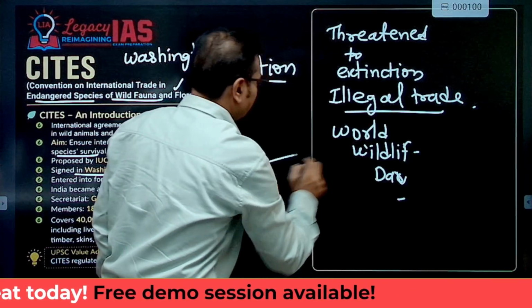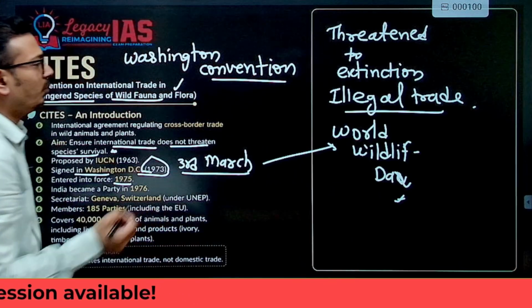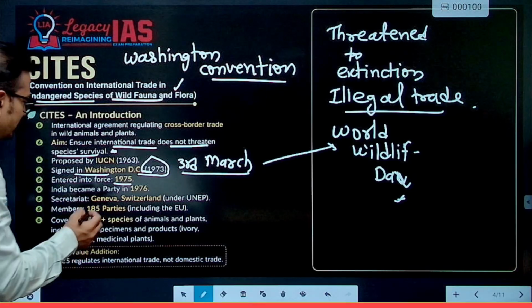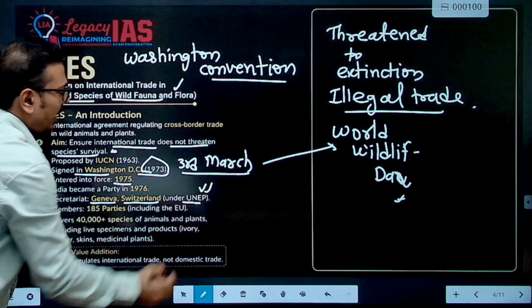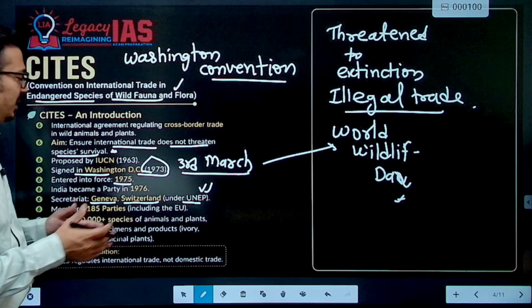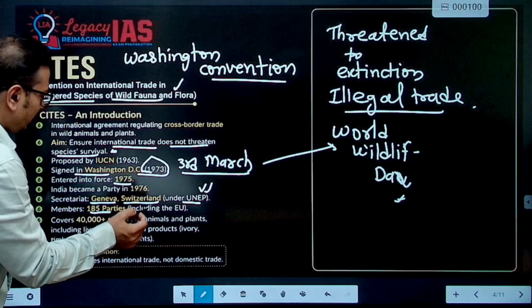Remember this, it can be asked in the prelims examination. All over the world it is celebrated as World Wildlife Day. Then we can talk about its secretariat. It is in Geneva, Switzerland, and it is administered under UNEP, the United Nations Environment Programme. Then members: 185 parties are there, including India.